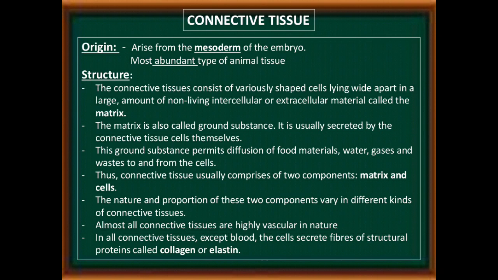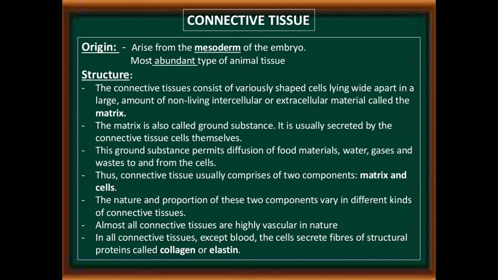Now see the second type of tissue, that is connective tissue. It arises from the mesoderm of the embryo and is the most abundant type of animal tissue. Now see the features of connective tissue. The connective tissue consists of variously shaped cells lying wide apart in a large amount of non-living intercellular or extracellular material called matrix.